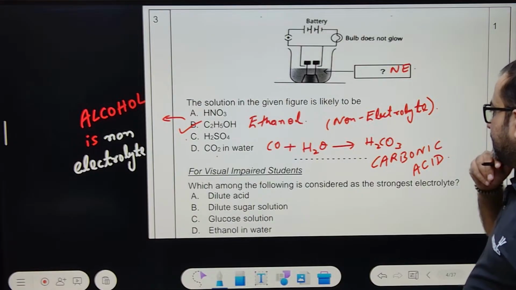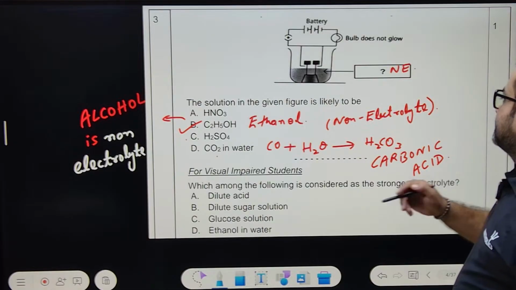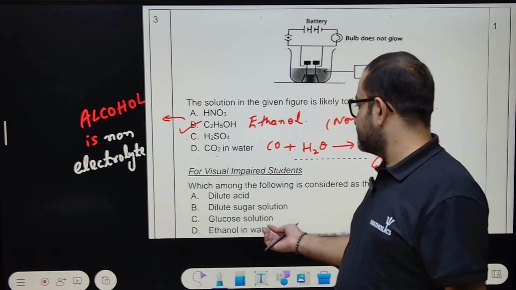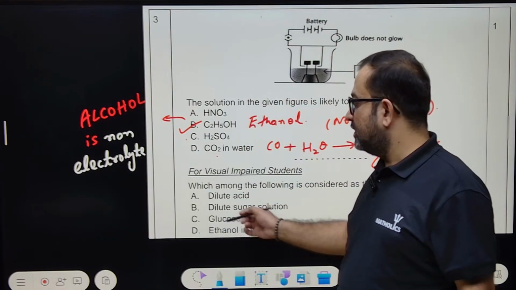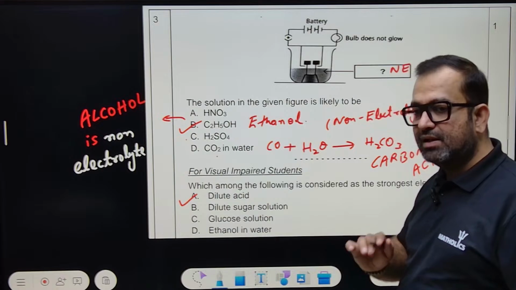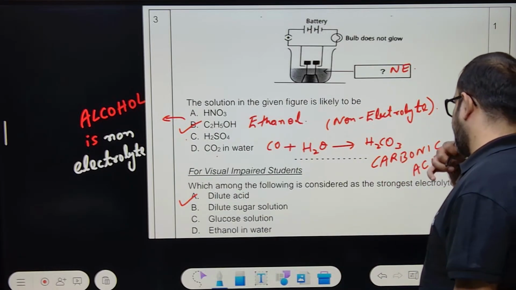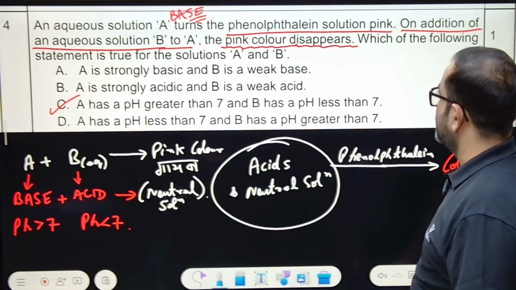Can we move forward? Next, which among the following is considered as the strongest electrolyte? Dilute acid, dilute sugar solution, glucose solution, ethanol in water. Obviously dilute acid. If it is acid, it will be an electrolyte.